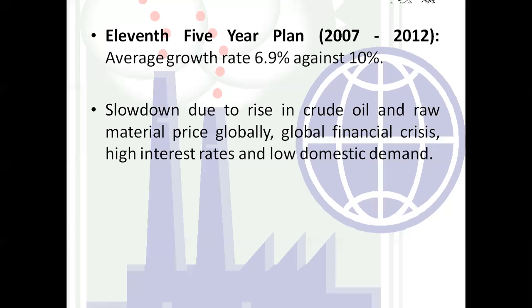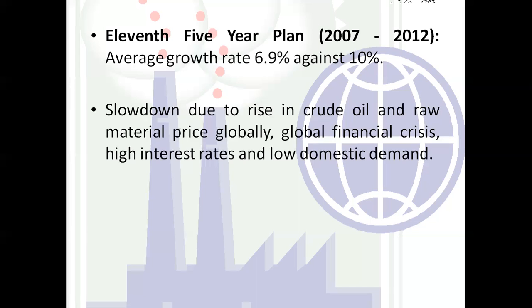Now, in this 11th 5-year plan, there is a slowdown in the industrial production. Why is there a slowdown in the industrial production? Due to the rise in crude oil, because the crude oil price had increased a lot. There was an increase in the raw material price globally. Globally means internationally. The price of raw material increased, and there was a global financial crisis.